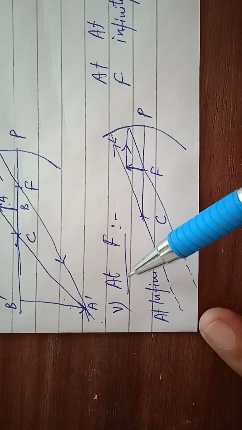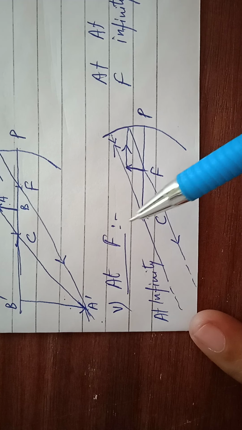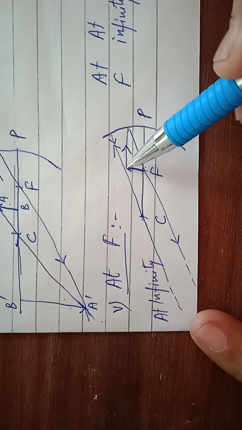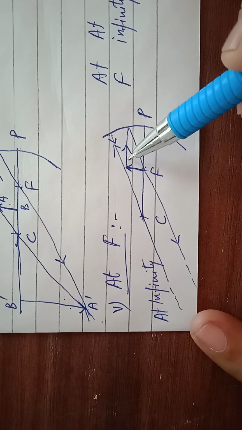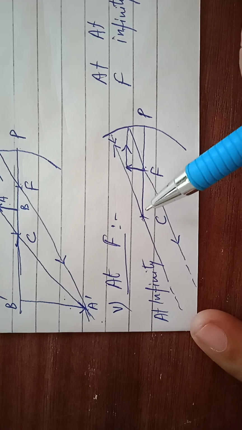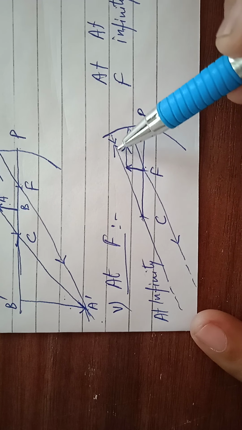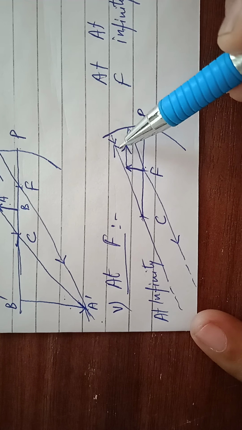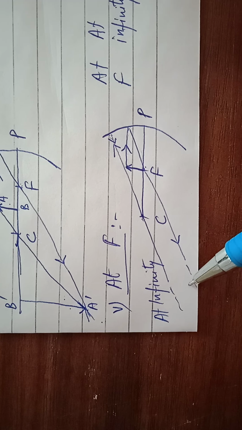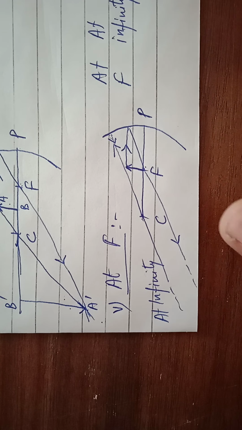When the object is at F, that is focus, the incident ray again passes and is reflected back. Secondly, the ray through the center of curvature again moves along this path and is reflected back, and they never meet, except at infinity, and a highly enlarged size image is formed.